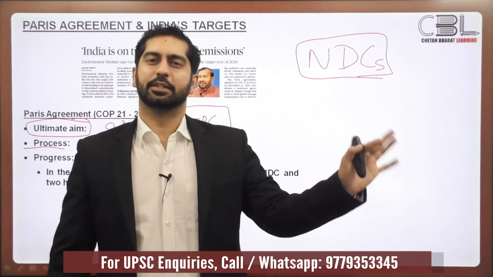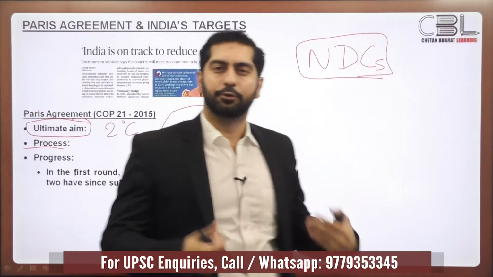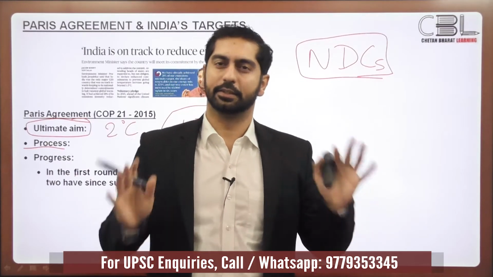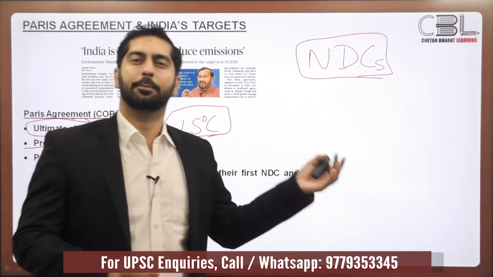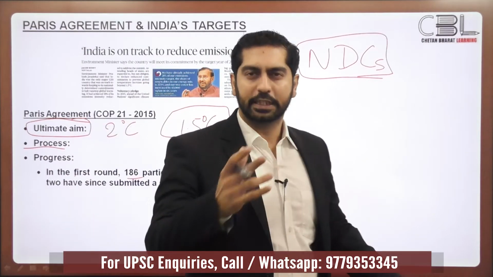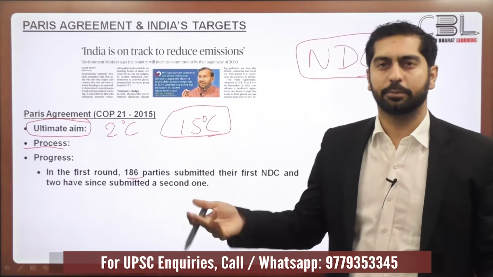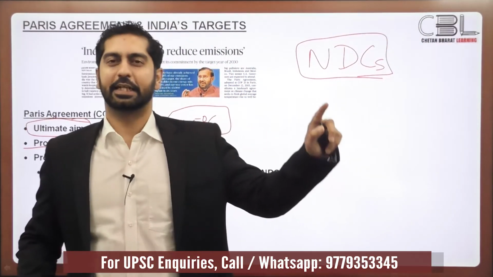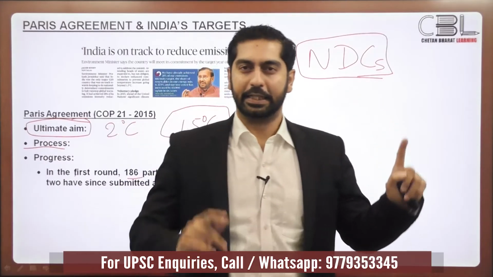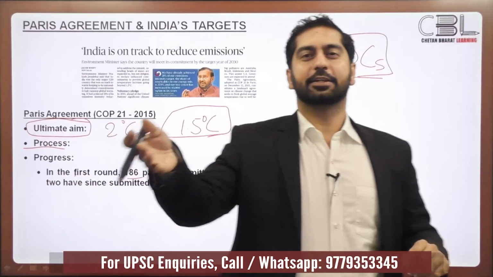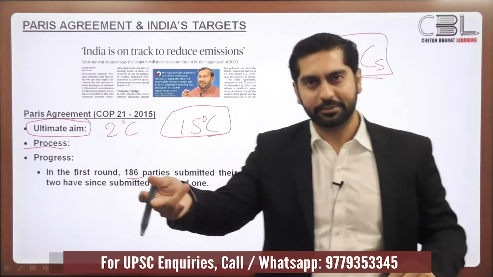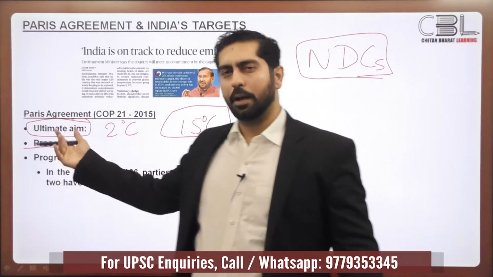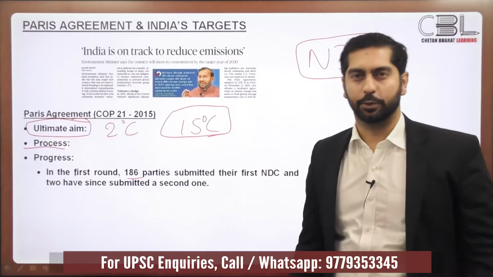Suppose I declare that I will reduce my emissions by this much, XYZ level, and I am not able to do that. What action would be taken against me? Nothing. The Paris Agreement is silent on imposing any sanctions or penalties on the countries that are not able to achieve their targets. First drawback is that the countries themselves decide how much contribution they want to make. Second, even if the countries are not able to achieve the targets that they themselves had set, there is no provision of sanctions or penalties. But that's the process that had been going on.